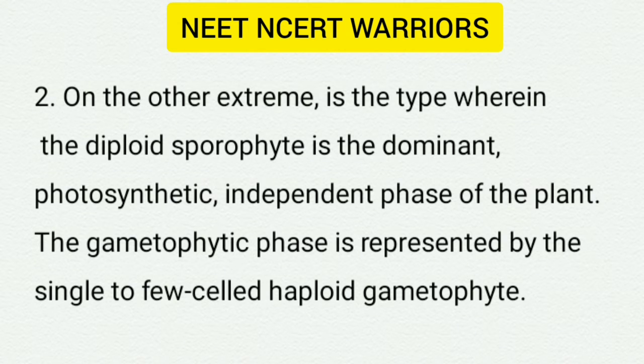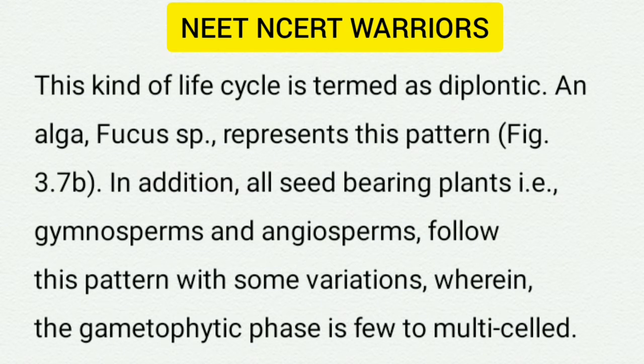Second, on the other extreme, is the type wherein the diploid sporophyte is the dominant, photosynthetic, independent phase of the plant. The gametophytic phase is represented by the single to few-celled haploid gametophyte. This kind of life cycle is termed as diplontic. Algae such as Fucus species represent this pattern. You can see in Figure 3.7b.